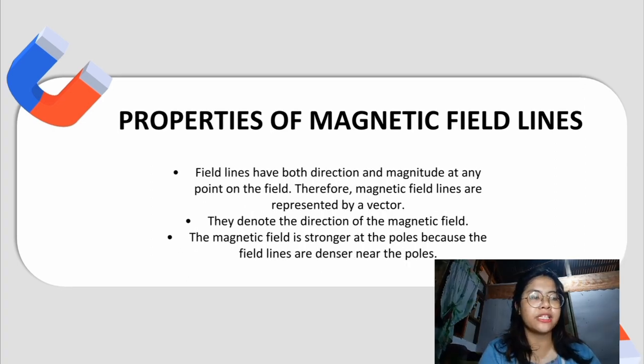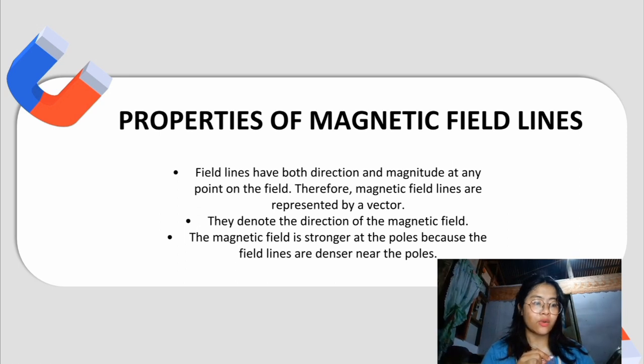The fourth property of the magnetic field lines is that field lines have both direction and magnitude at any point on the field. Therefore, magnetic field lines are represented by vectors. It means the magnetic field is described mathematically as a vector field. This vector field can be plotted directly as the set of many vectors drawn on the grid.